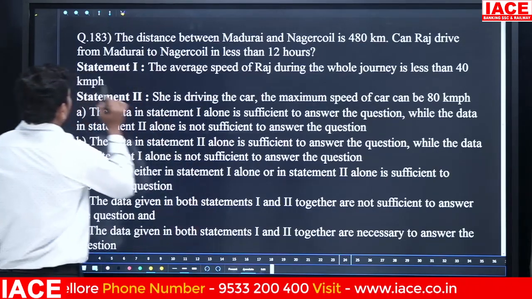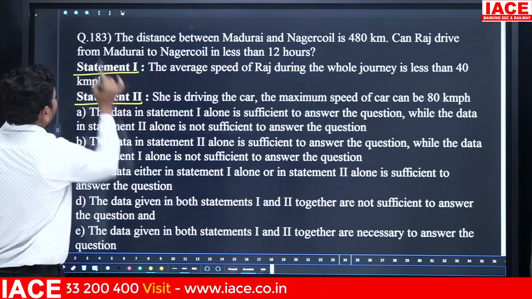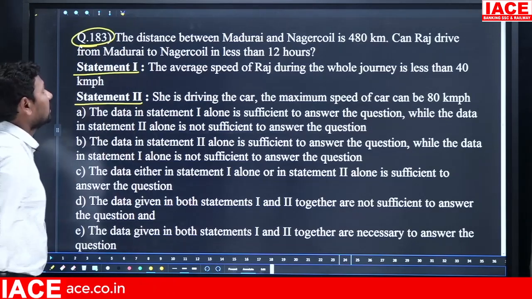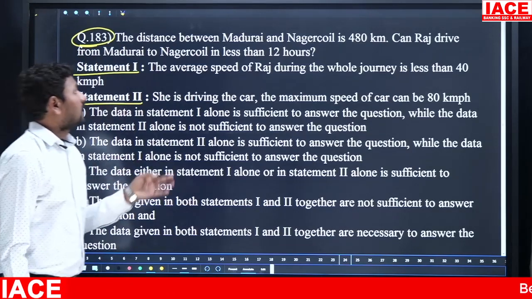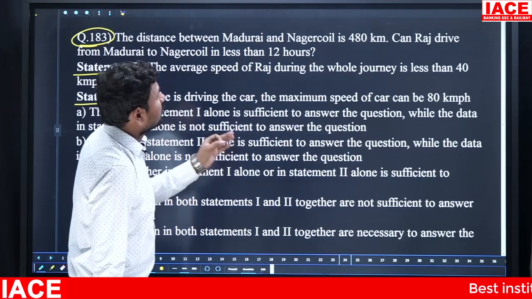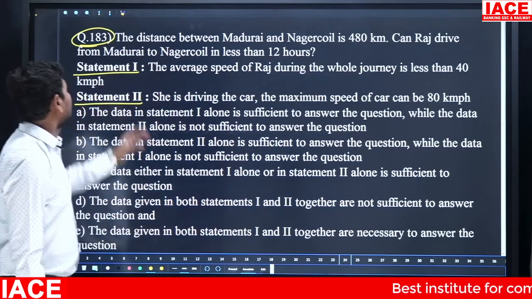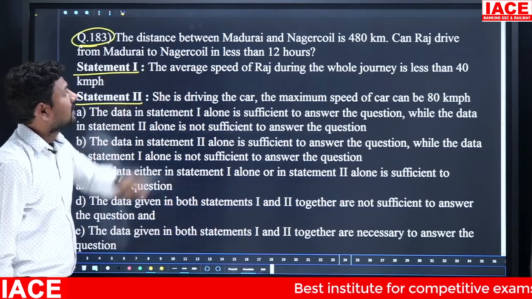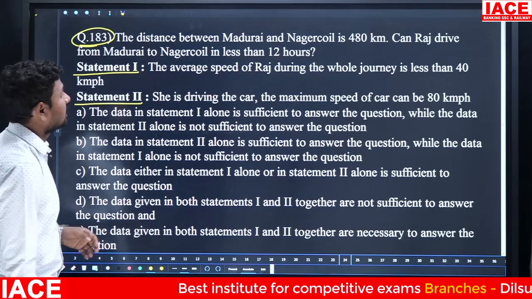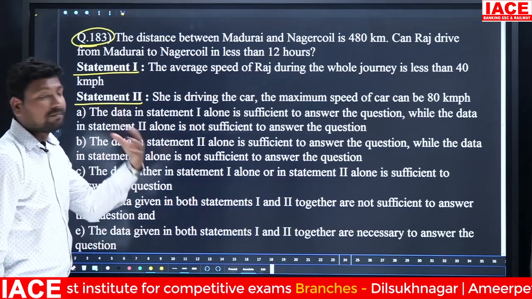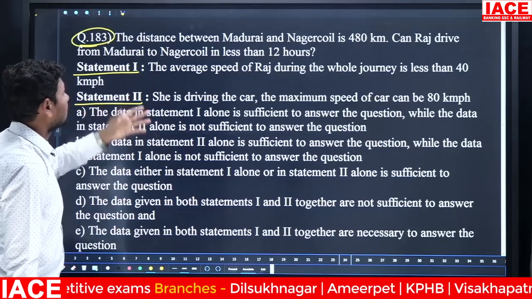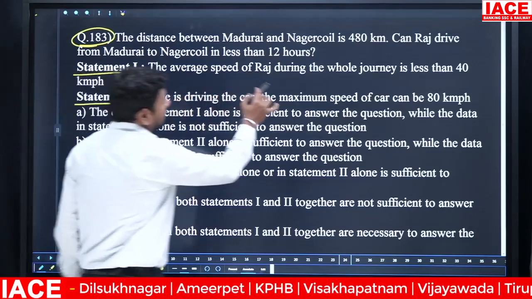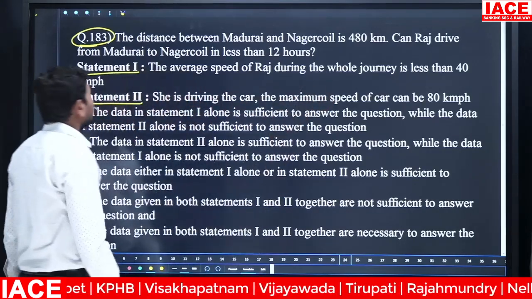Next one. Here statement 1, here statement 2, here the question. The distance between Madurai and Nagarkoil is 480 kilometers. Can Raj drive from Madurai to Nagarkoil in less than 12 hours? Is it possible to complete 480 kilometers in less than 12 hours? Look at statement 1: the average speed of Raj during the whole journey is less than 40 kmph.